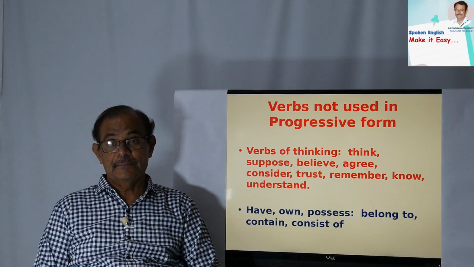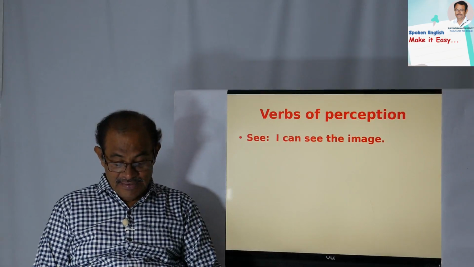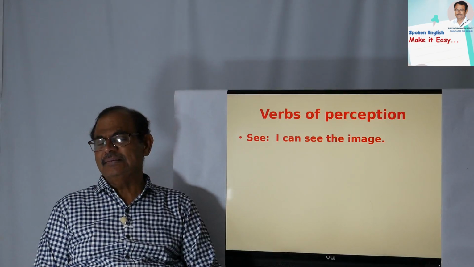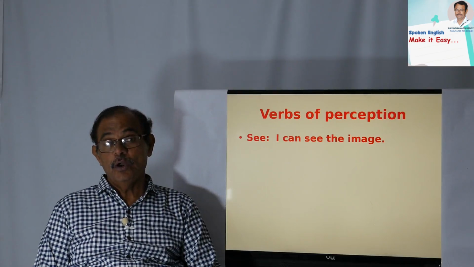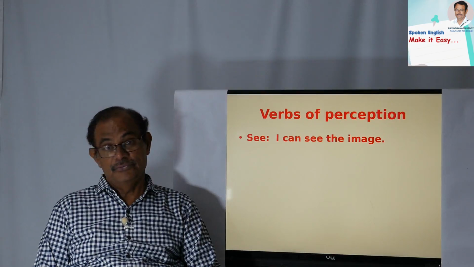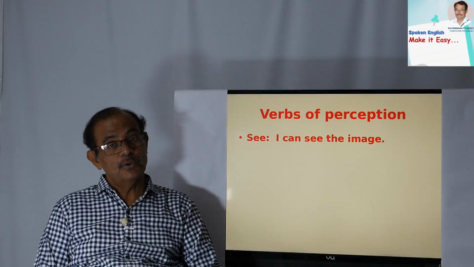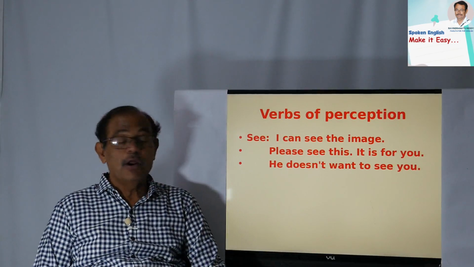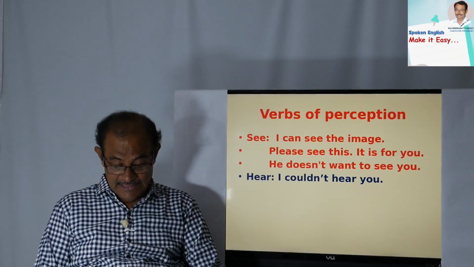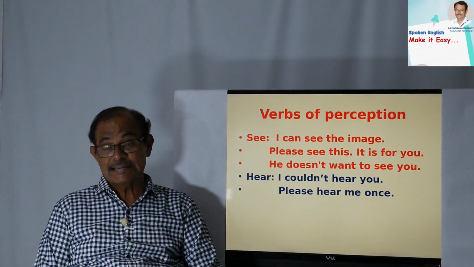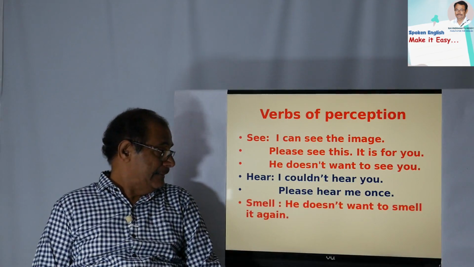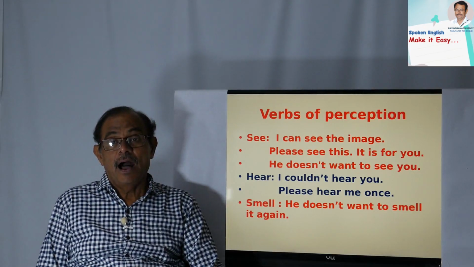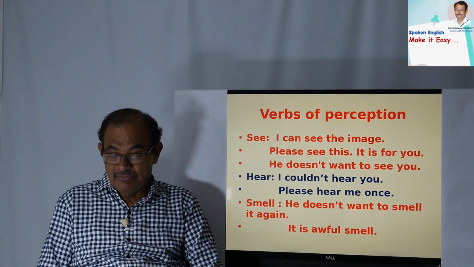Okay, the first one is see. Yeah, I can see the image. That's all. I can see the image. Simple sentences I have taken, and they explain how these verbs can be used without using a progressive form. Please see this. It is for you. He doesn't want to see you. Next, hear. I couldn't hear you. Please hear me once. Next, smell. Okay, he doesn't want to smell it again. Next, it is an awful smell. The smell is very awful.